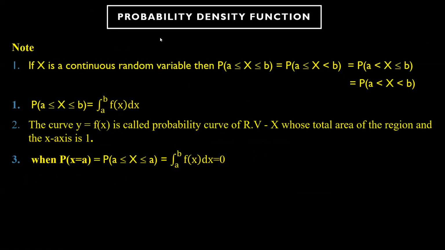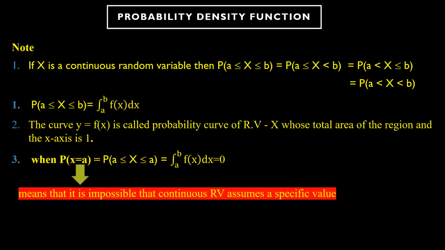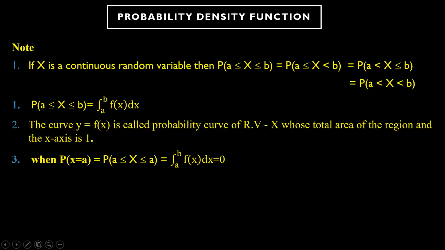If X is a continuous random variable, whenever you want to find the value of probability between two values, let's say a and b, you can either put less than or equal to, or you don't put less than or equal to, or you put only less than; the meaning is the same.